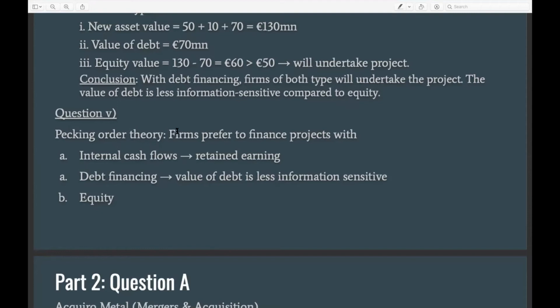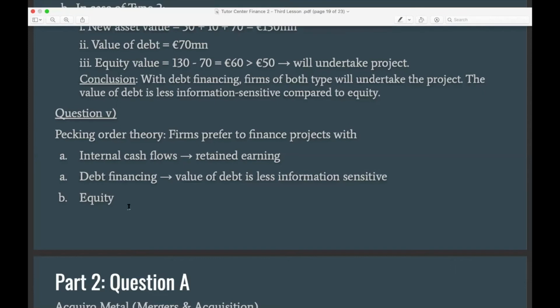And obviously it's clear that between debt and equity, companies would generally prefer to use debt to finance projects than equity, right? So this is a very well studied theory in finance, and it's called the pecking order theory, right? So when companies have an option to finance a project between debt and equity, in most cases, companies would prefer to issue debt to finance the project, right?